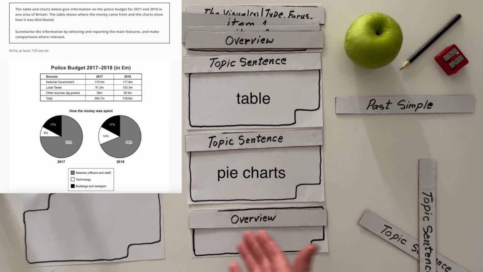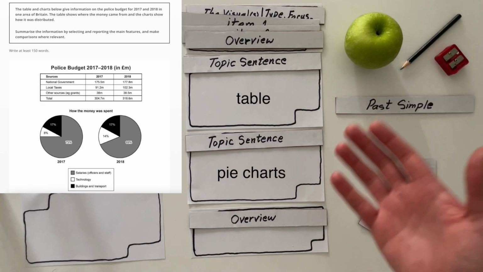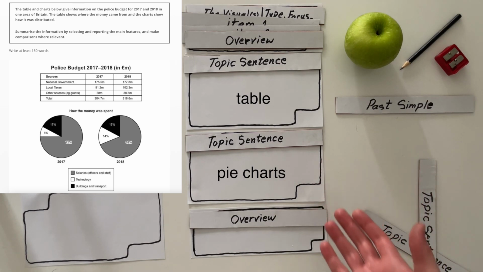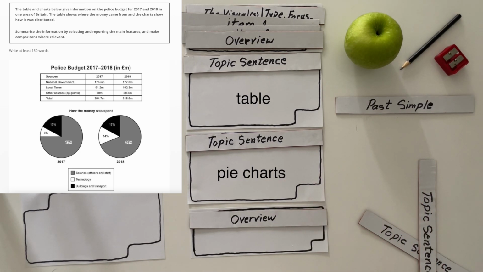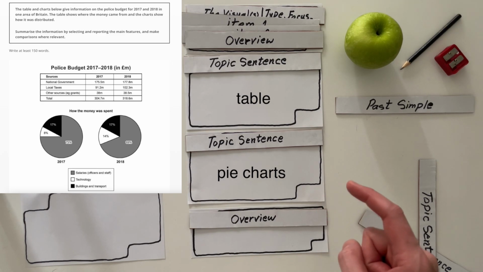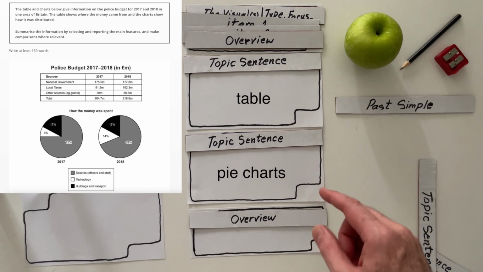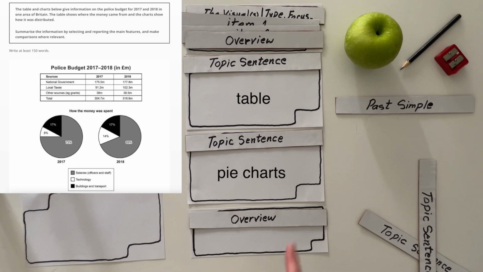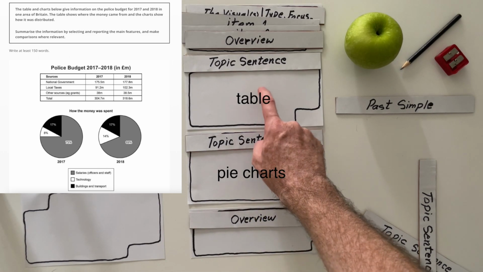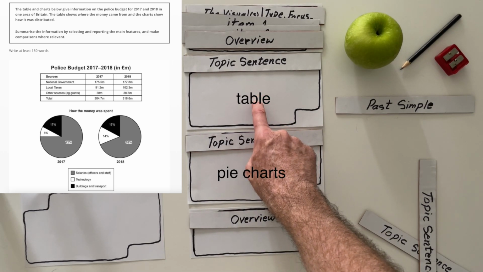And you can say that building and transport remain the same in both years. This is a safe strategy. This will help you focus on your grammar and your vocabulary, and you avoid making mistakes, but this will be a little boring. You might risk your coherence and cohesion because this element is very repetitive.